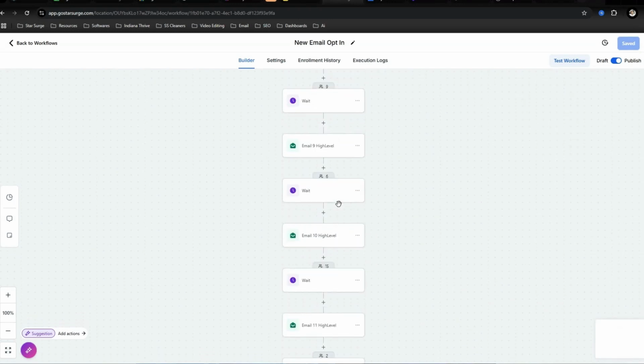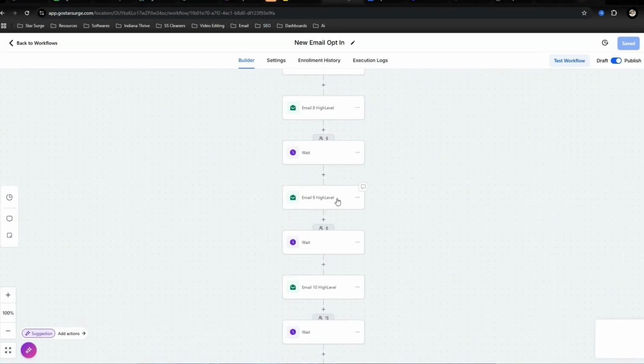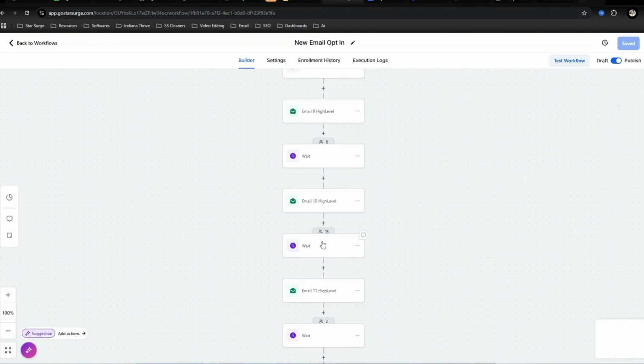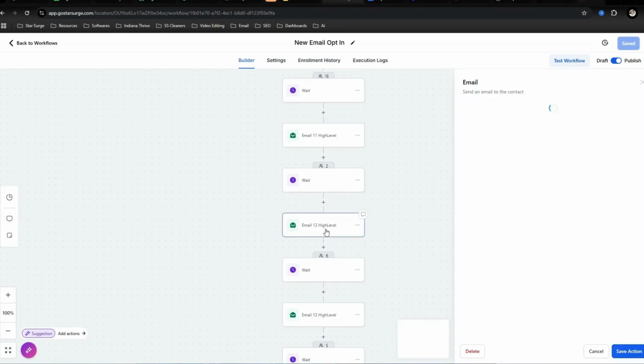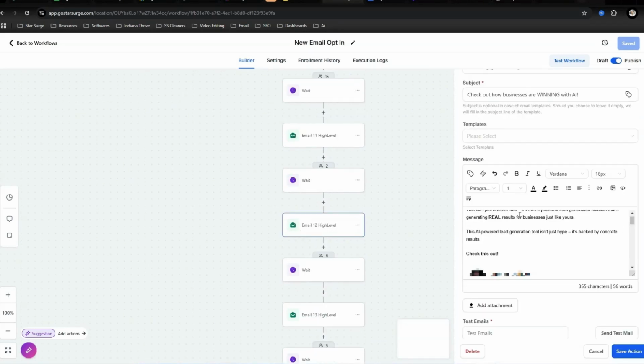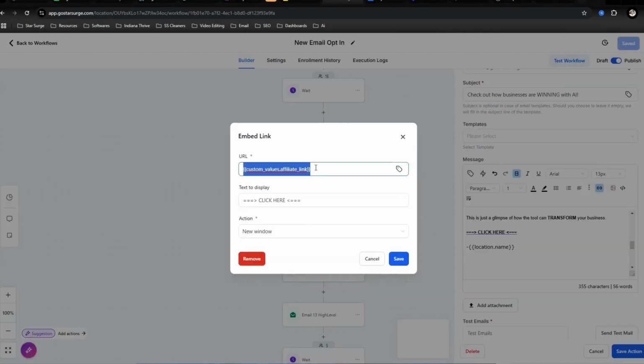Now, for you to be able to get paid on the promotion of these tools, you're going to need to get something called an affiliate link, which you're going to be able to put into these emails. And as you can see in these emails, there are going to be hyperlinks right here, or clickable links, where there's something that says a custom value.